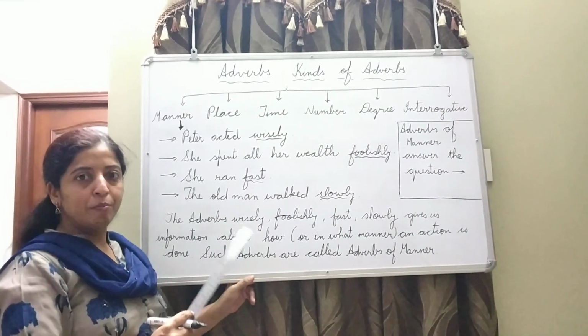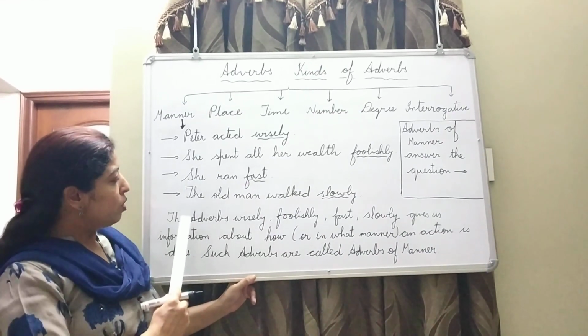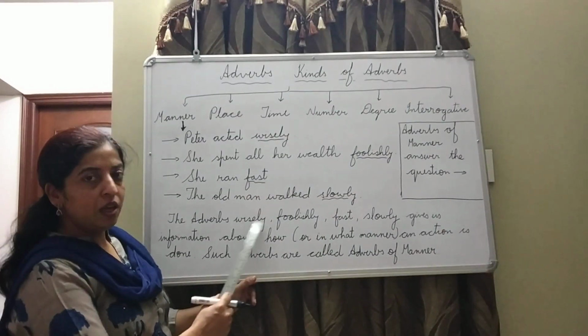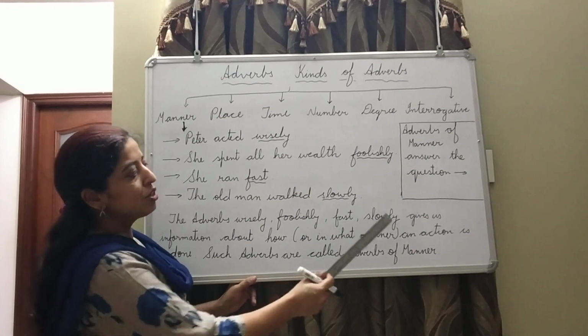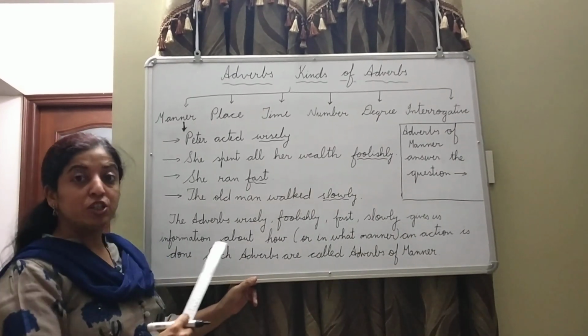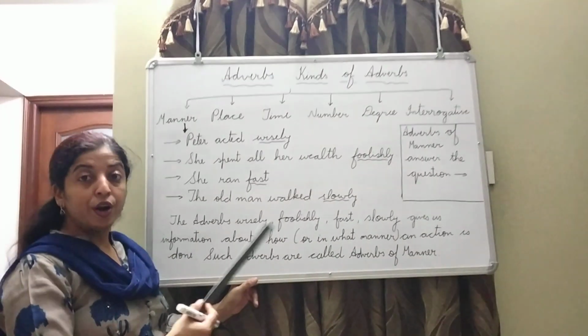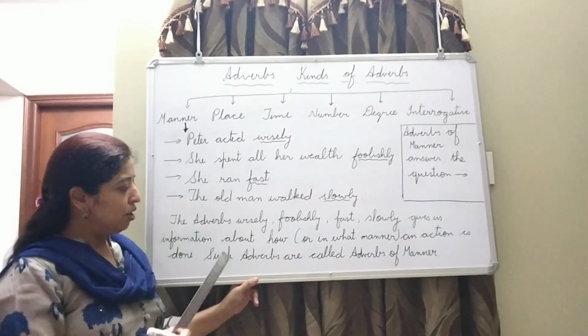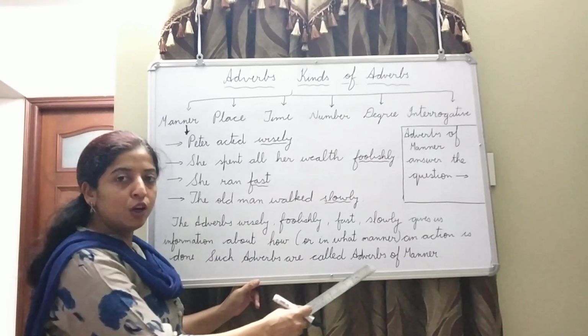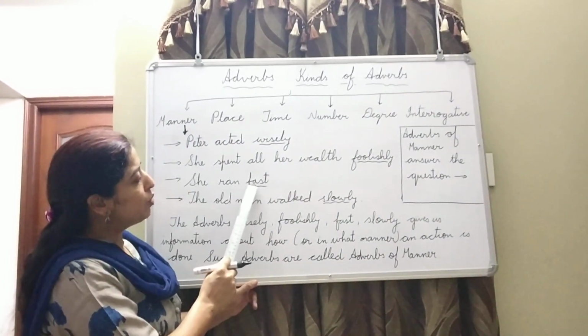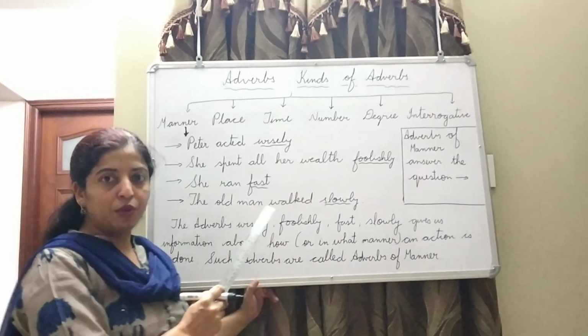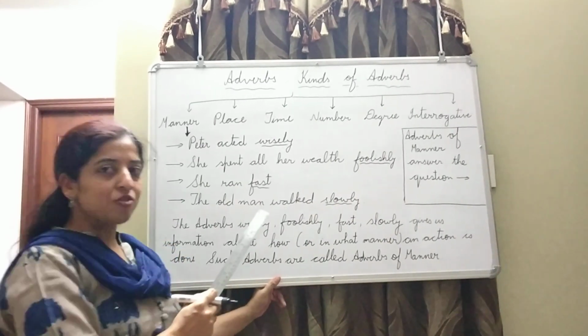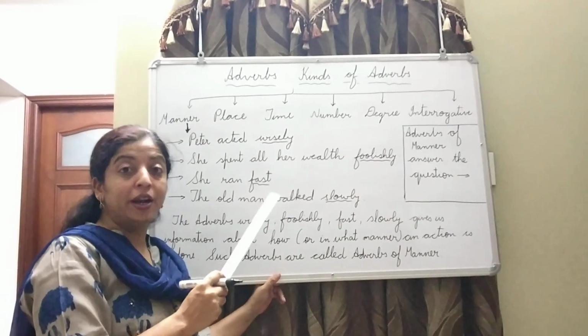So the adverbs wisely, foolishly, fast, slowly gives us information about how or in what manner an action is done. Such adverbs are called adverbs of manner. Now the word fast here can be used as an adjective also. He is a fast runner. In that case, it will become adjective.